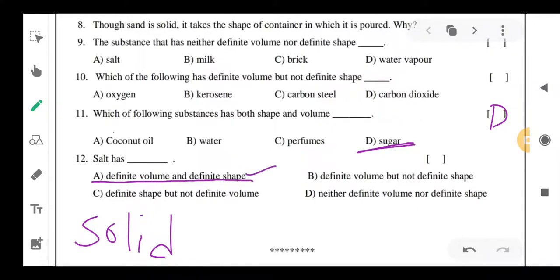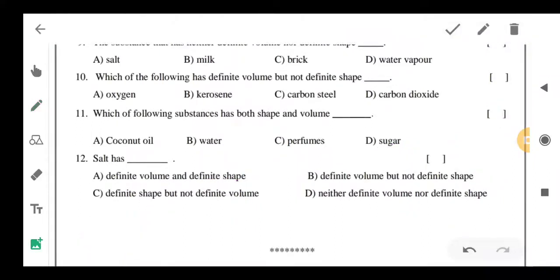So this is correct. Definite volume but not definite shape, so this is wrong. Definite shape but not definite volume, this is also wrong. Neither definite volume nor definite shape, so this is also wrong. So A is the correct answer for the 12th one. So these are your worksheet answers.